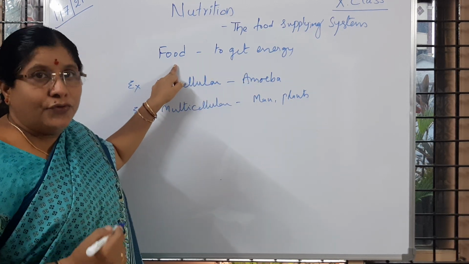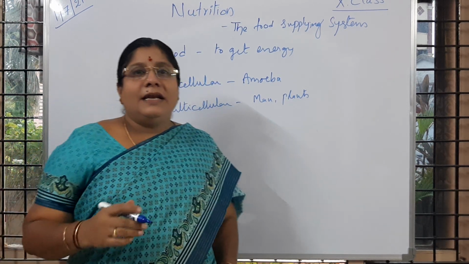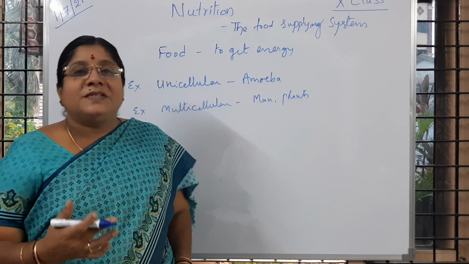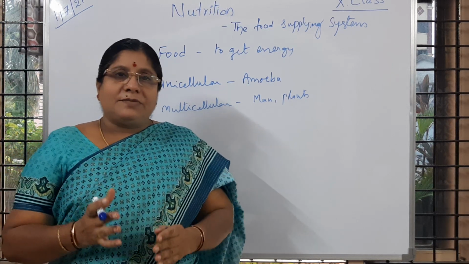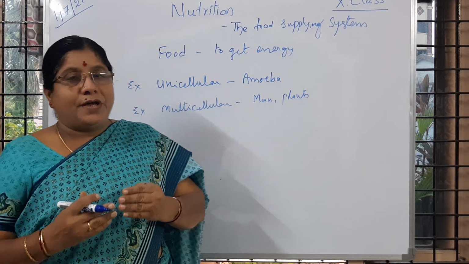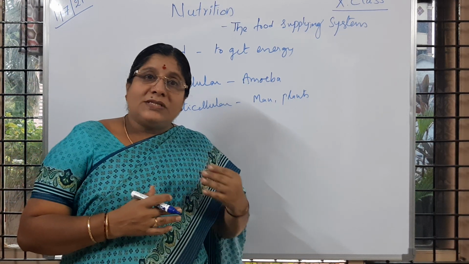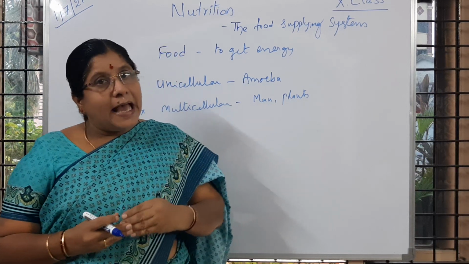Now, what does food mean? We take different types of substances. Some of the substances we drink, and some we eat, and we get those substances from plants as well as animals.